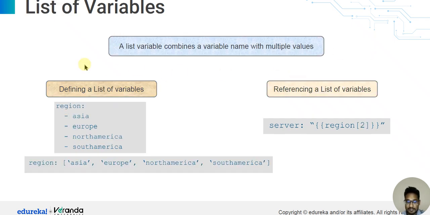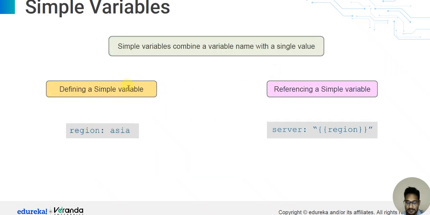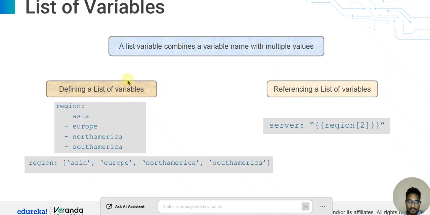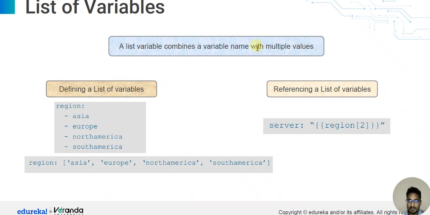Next, list of variables. A simple variable has a single value, and a list variable has multiple values. A list variable combines a variable name with multiple values.